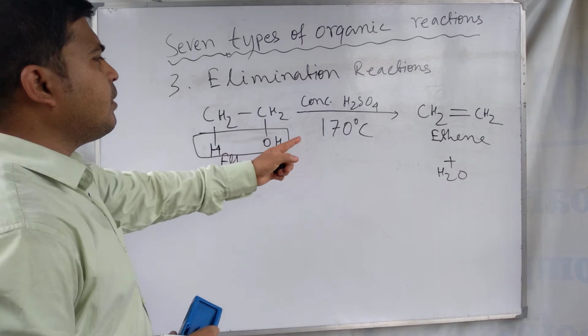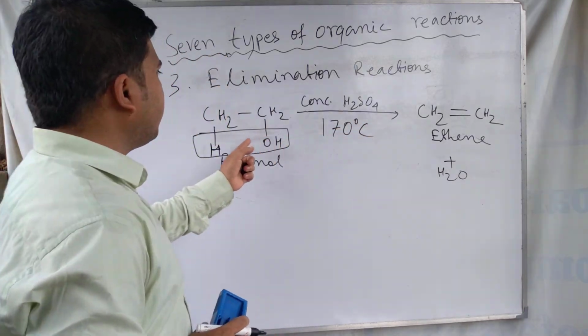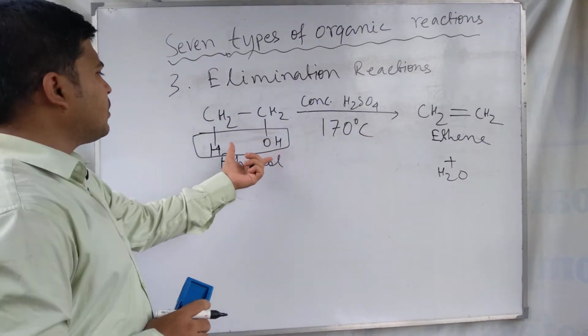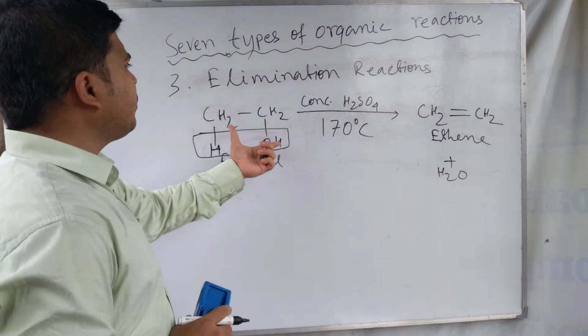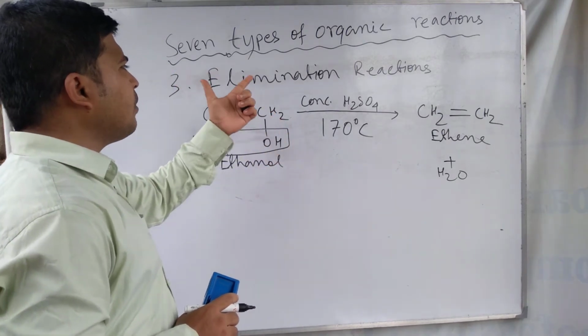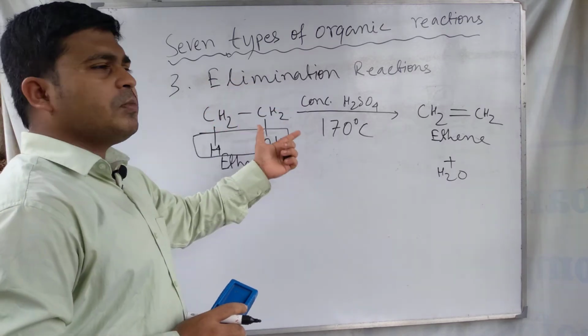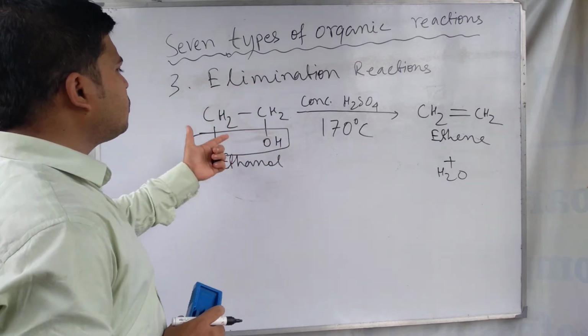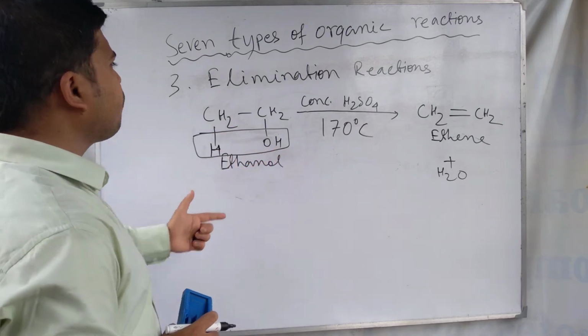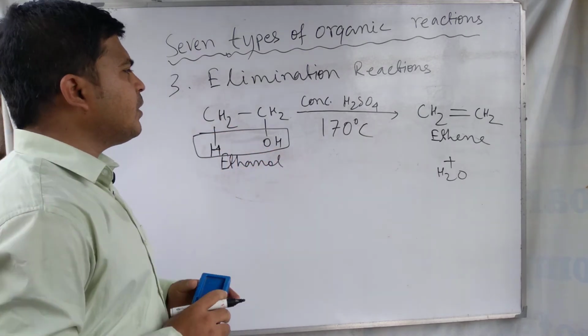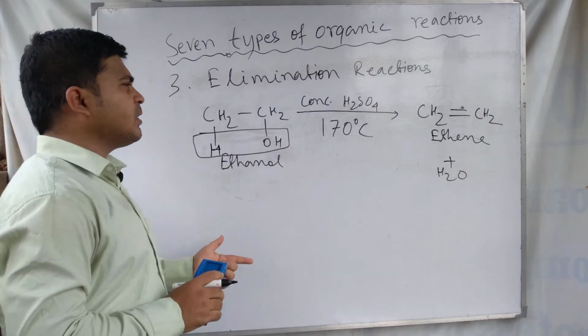So in the product, the elimination of some atoms from the reactant molecule occurs, and for this reason these reactions are called elimination reactions, where some atoms or groups of atoms are eliminated from the reactant molecule. These are opposite to addition reactions.